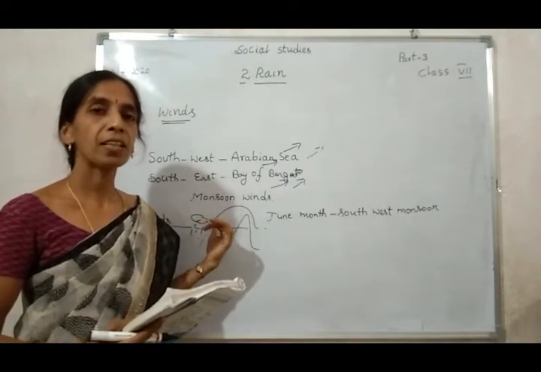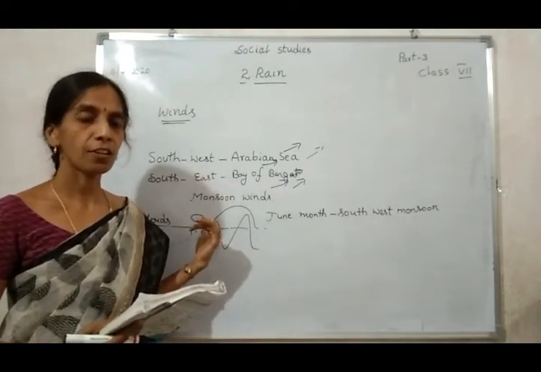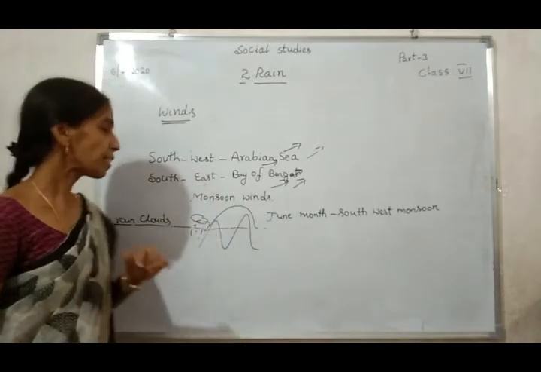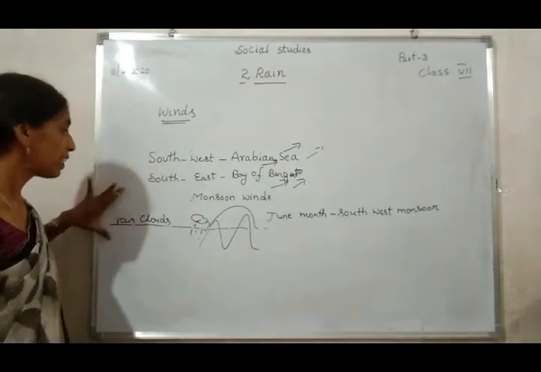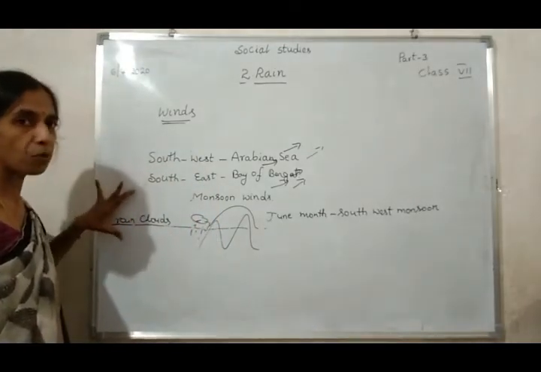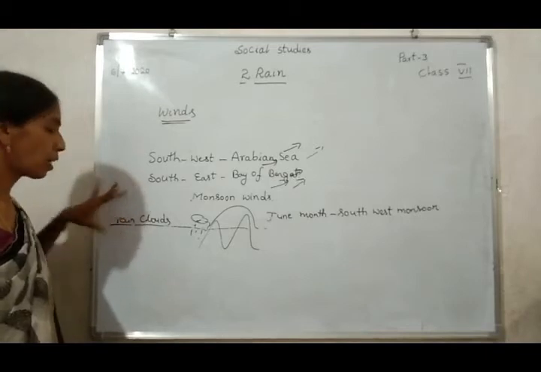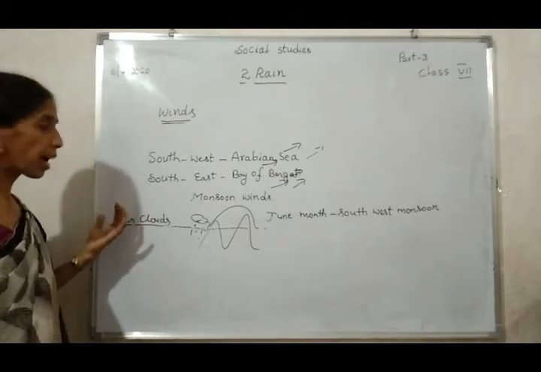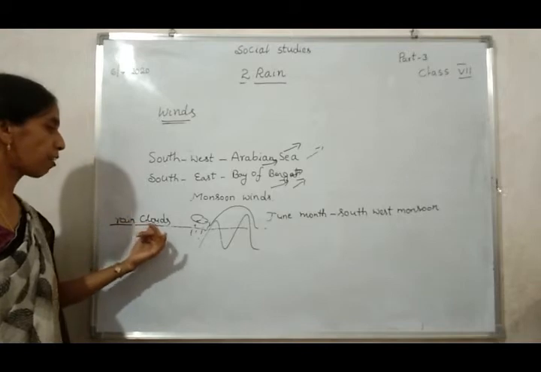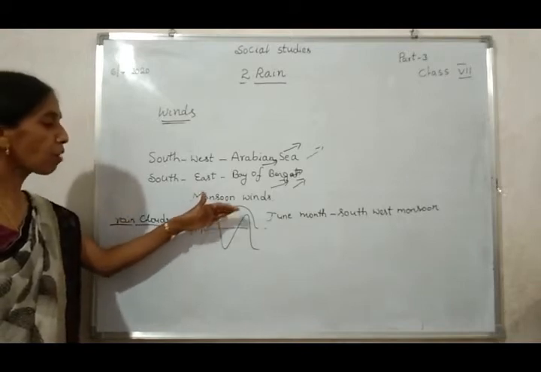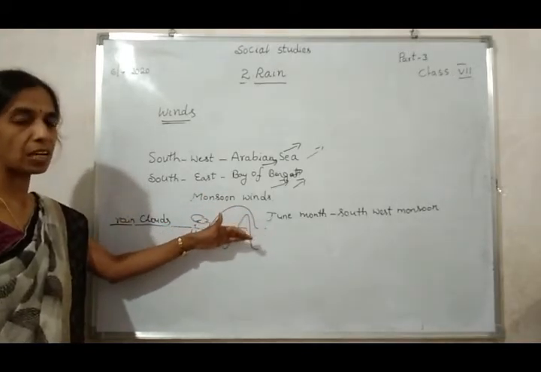This type of rainfall is very common in the mountain areas. Are you understood? Once again I repeat: the winds transport rain clouds over a long distance. But in these places mountain ranges are there, like the Western Ghats and Eastern Ghats.